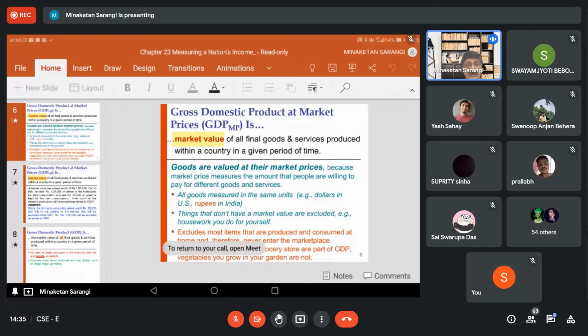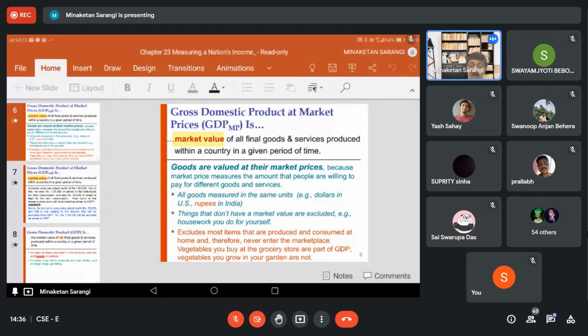Is this clear or any doubt? So if we go to the last point, the GDP excludes most items that are produced and consumed at home and therefore never enter the marketplace. The goods and services that are produced as well as consumed but not entering into the market are excluded from the GDP.